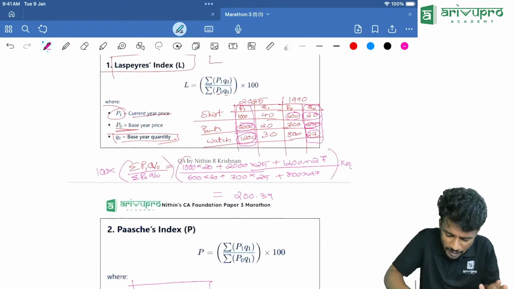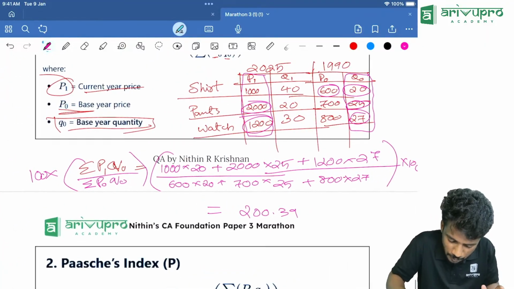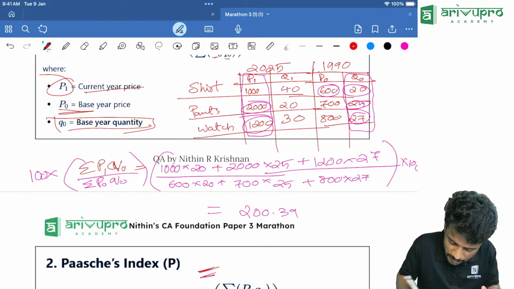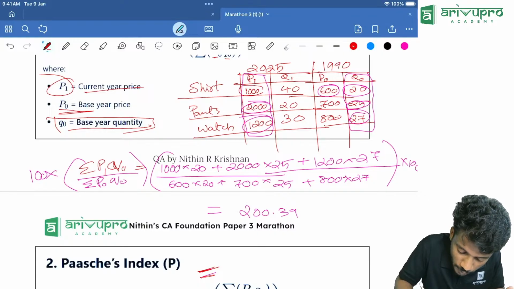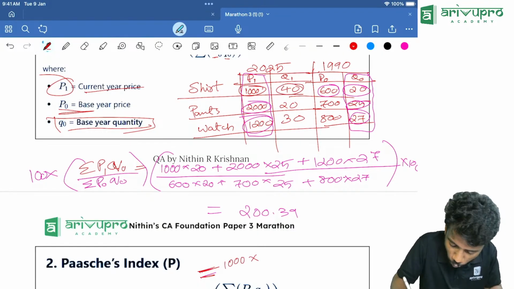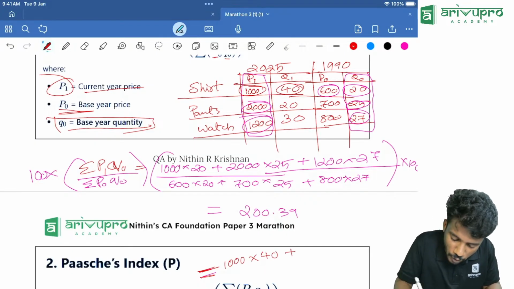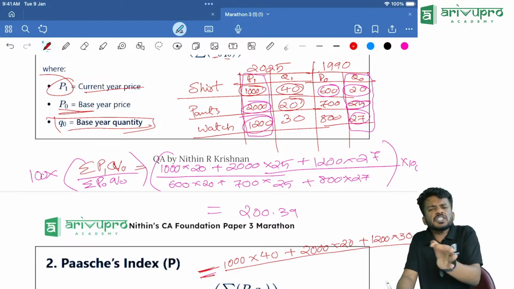People, we will take the same example, previous example we will check. Okay, look here. In previous example, if we are finding this value, let me write it. Numerator will be how much? P1 Q1, you should tell me. P1 Q1, that is 1000 into Q1 is how much? 40 plus 2000 into corresponding Q1 is how much? 20 plus 1200 into 30, divided by P0 Q1.